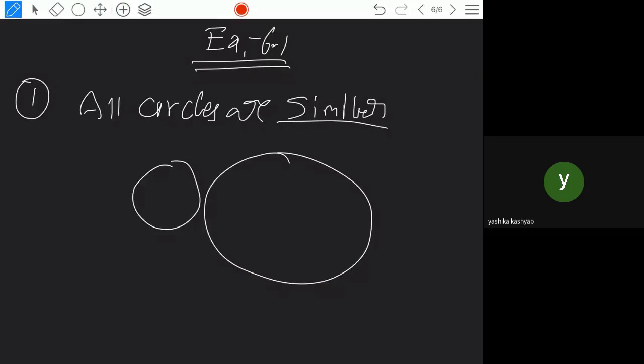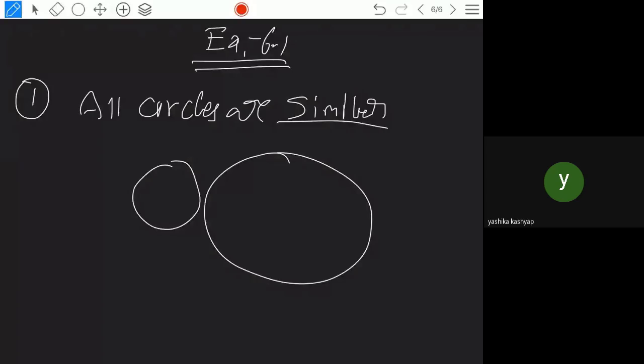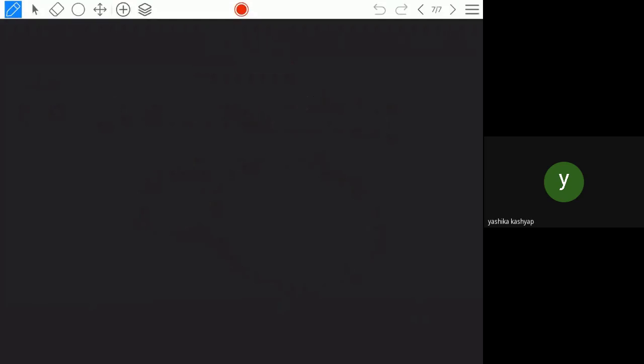Equilateral. Yeah, because in equilateral triangles, whenever you take one, each angle will be 60. Any triangle you take, the angles are equal. The sides will be proportional actually, because only equilateral triangles will be similar.